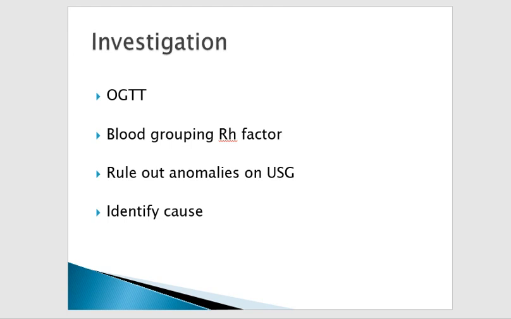Now what investigations will we do for the polyhydramnios patient? First of all, the oral glucose tolerance test to rule out diabetes mellitus. Then blood group and Rh factor, to see whether the patient is blood group negative and the husband is positive. It can lead to Rh isoimmunization. Then we will do the ultrasonography to confirm our diagnosis of polyhydramnios. Then we will look for the cause.